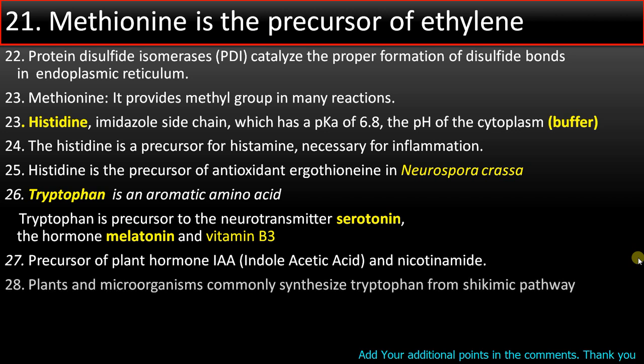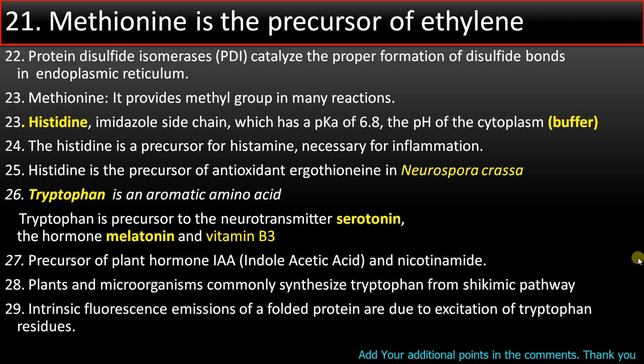Point number 28. Plants and microorganisms synthesize tryptophan through shikimic pathway. Point number 29. Intrinsic fluorescence of protein is primarily due to the excitation of tryptophan residues.